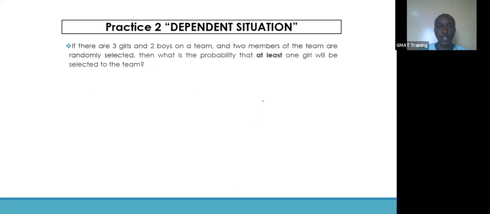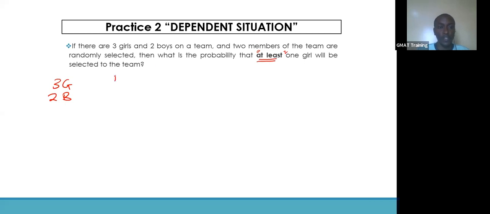Let's have a dependent situation here and see how we can tackle this question. Yes, please pause the video and give this a try. If there are 3 girls and 2 boys on a team, and 2 members of the team are randomly selected, then what's the probability that at least 1 girl will be selected? See that keyword, "at least." This calls for a complementary rule in case the traditional approach is much harder.